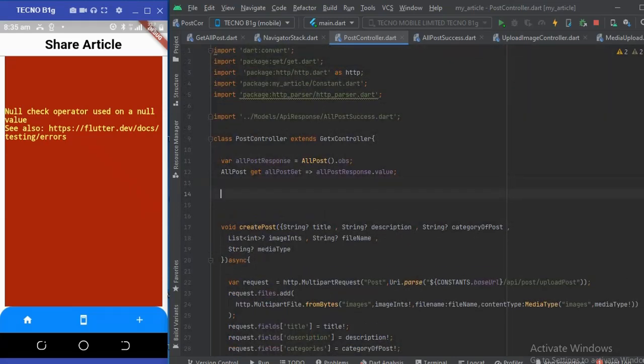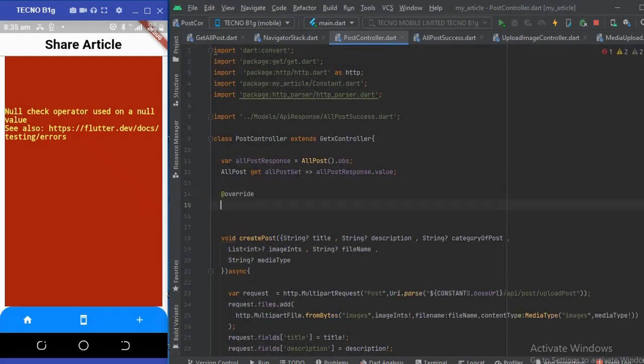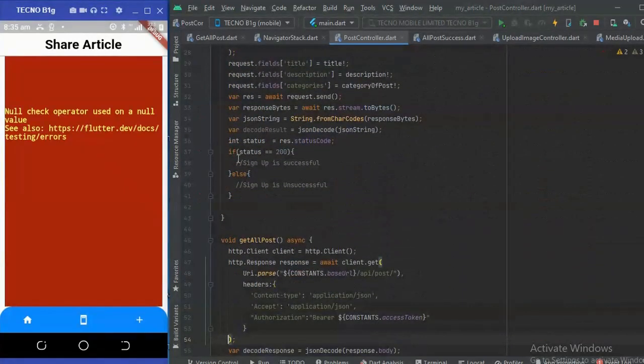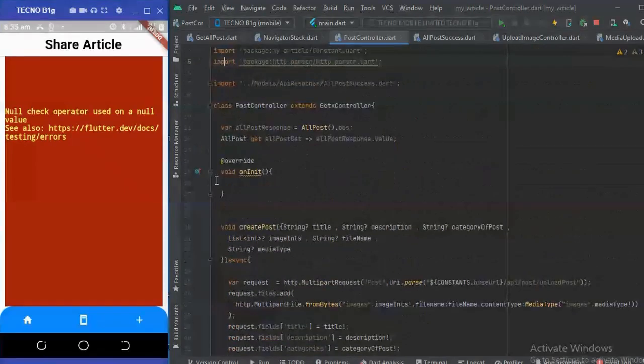So on top of here, I'm going to override a method called onInit. During onInit, immediately the controller is initialized, we are going to copy this and call this function, getAllPost.